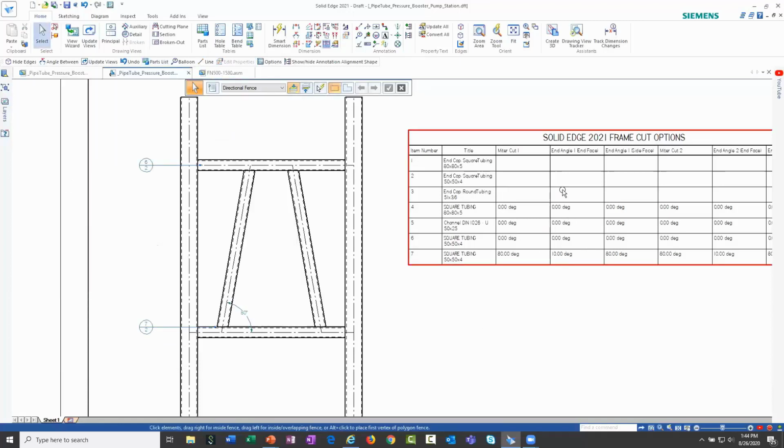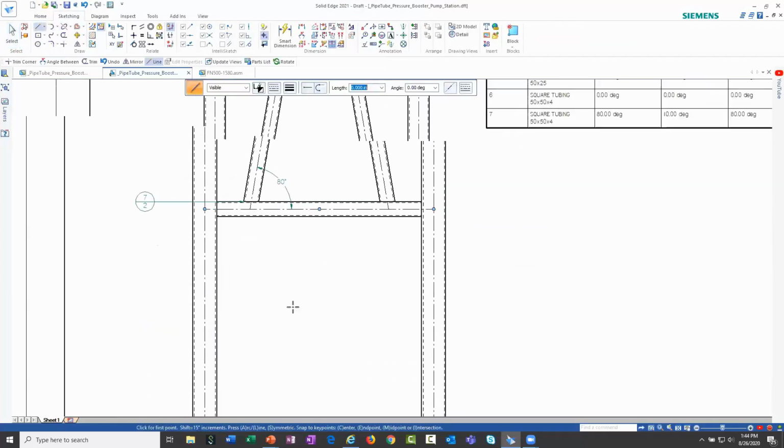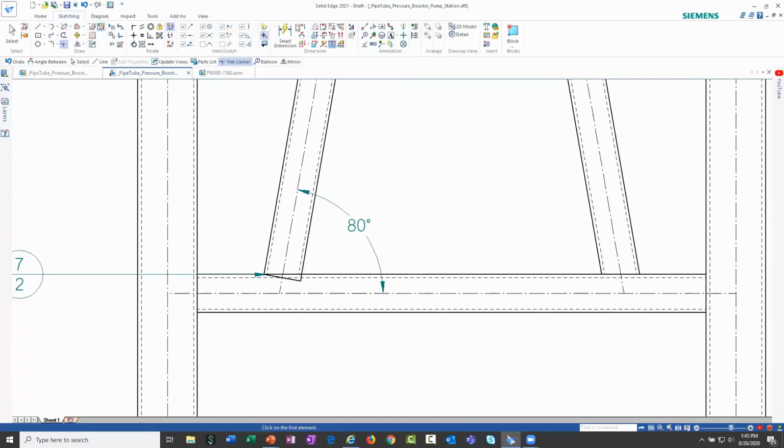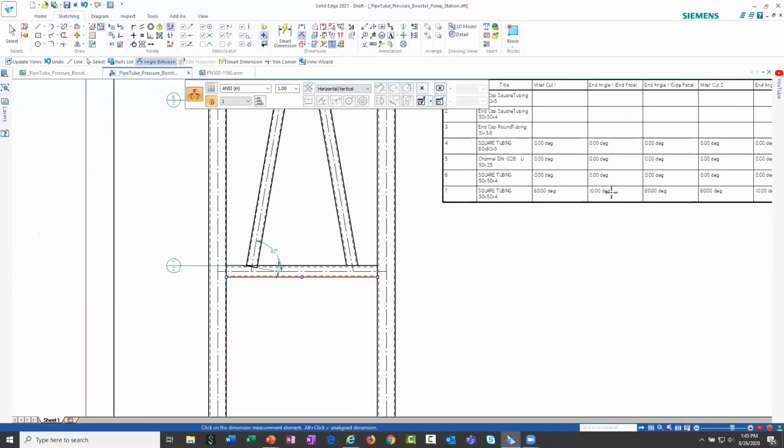Specifically, this 10 degrees here for the end angle, just to show here as well. If I come in, and I'll just do a quick visual here. If I create some line elements at the end of the frame member, we'll make those perpendicular here. Essentially, this angle is what you're seeing here. And I'll just trim this away. So essentially this cut angle, in order to get this mapped to the other frame member, that's where this 10 degrees is coming from. Okay.